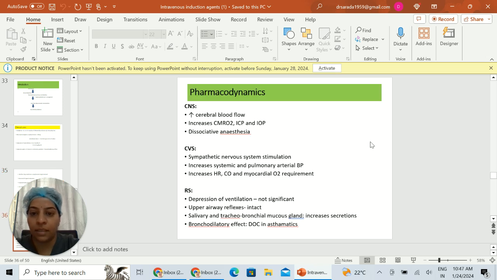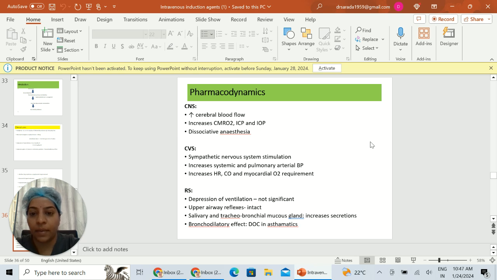Pharmacodynamics. On the central nervous system, it increases cerebral blood flow, cerebral metabolic rate of oxygen, intracranial pressure and intraocular pressure. It also causes dissociative anesthesia, where there is a stimulation of the limbic system and depression of the thalamocortical system. This causes a sense of dissociation for the patient, where the patient cannot feel any sensory touch and feels as if he is floating on air.